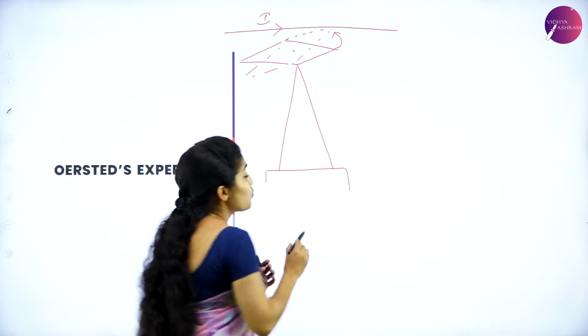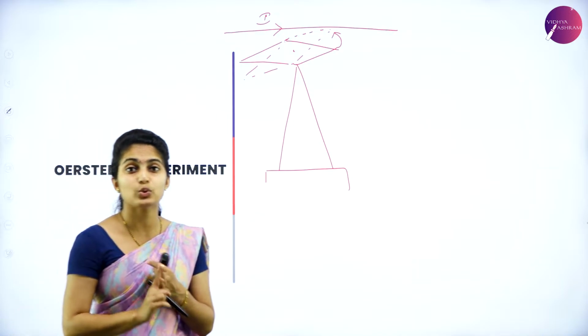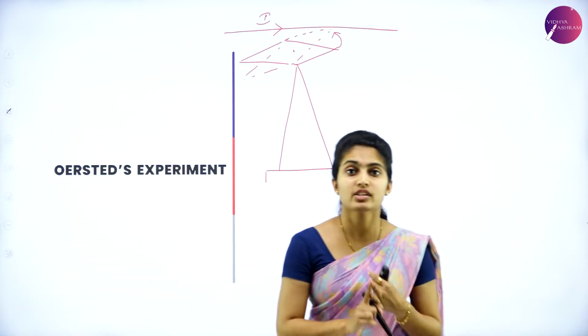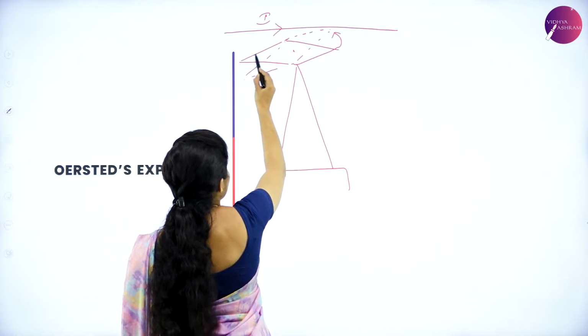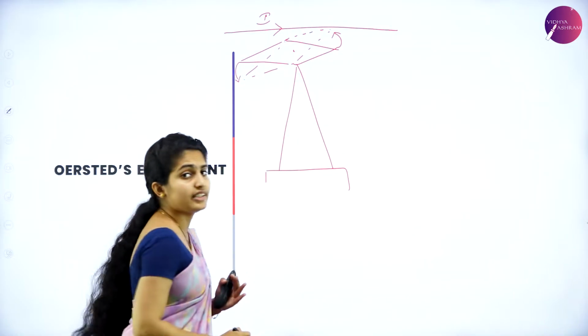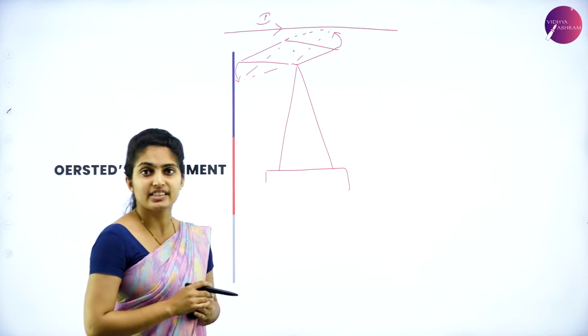You will understand which is left and which is right when I do the swimming rule, Ampere's swimming rule. Clear with that? So the deflection was towards the other side, then the other side of the needle, the deflection is towards the right side.